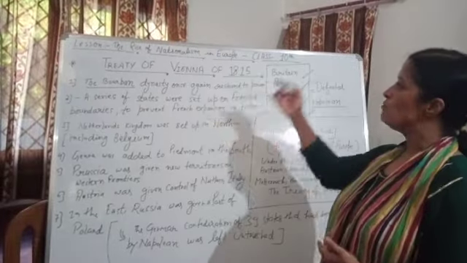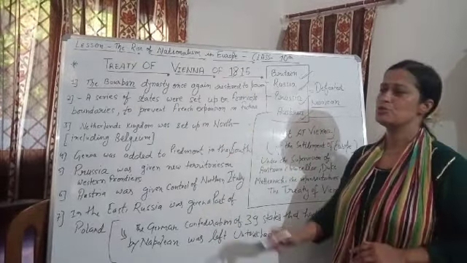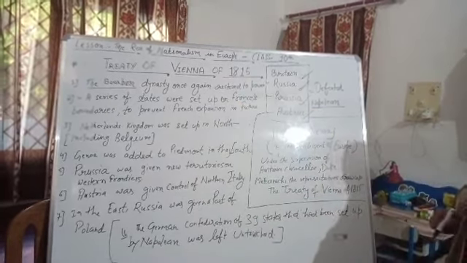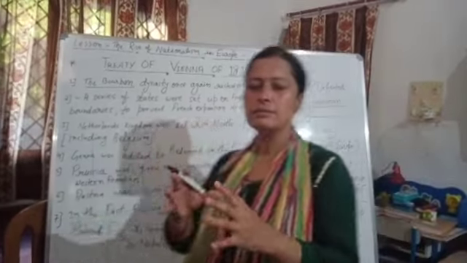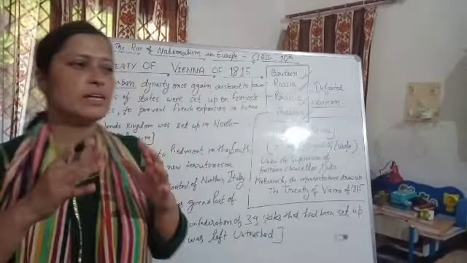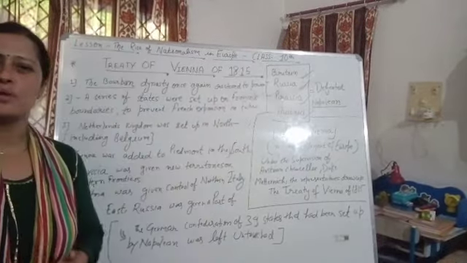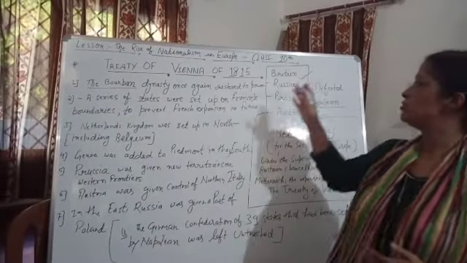Okay, so we are going to discuss something very important for your board examination also, the Treaty of Vienna of 1815. Under this they agreed on some basic points, and they agreed on how they divided the territory of the European area among these countries.